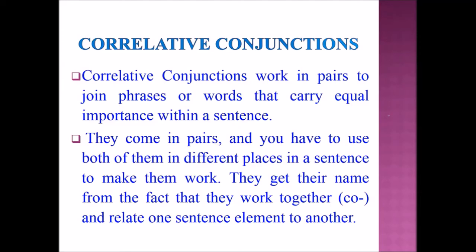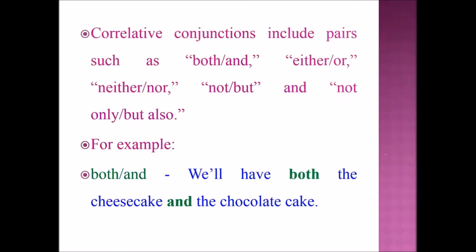They get their name from the fact that they work together, which means co, and relate one sentence element to another. Correlative conjunctions include pairs such as both and, either or, neither nor, not but, and not only but also.